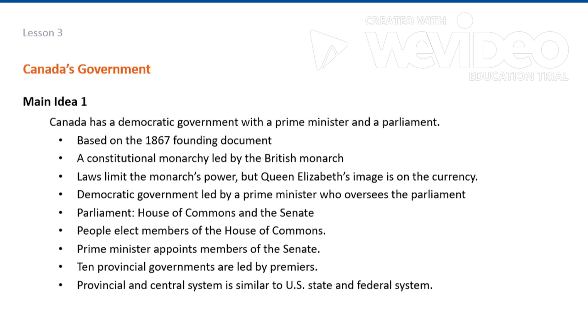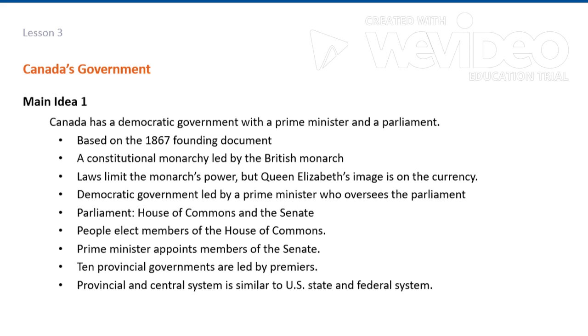Canadians are proud of their democratic government, which is led by a prime minister. Similar to a president, a prime minister is the head of the country's government. Canada's prime minister oversees the country's parliament, Canada's governing body. Parliament consists of the House of Commons and the Senate.